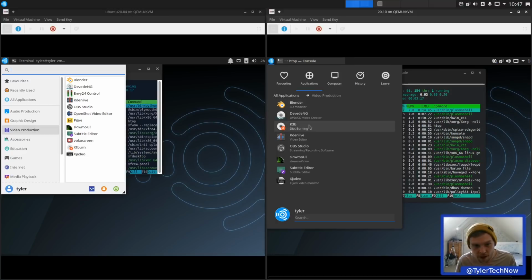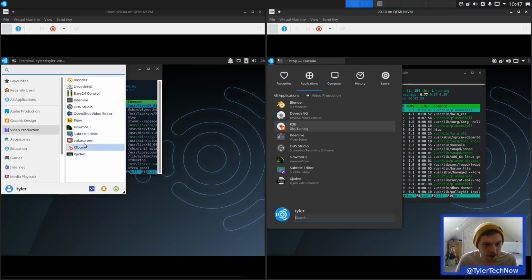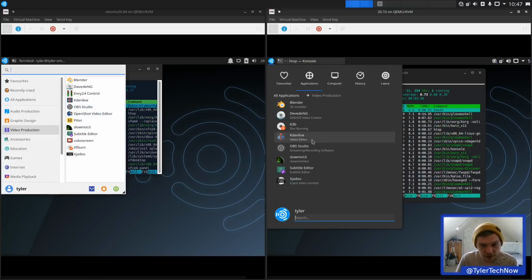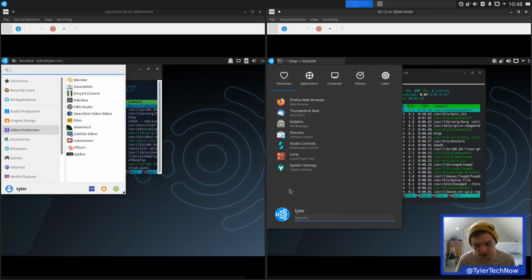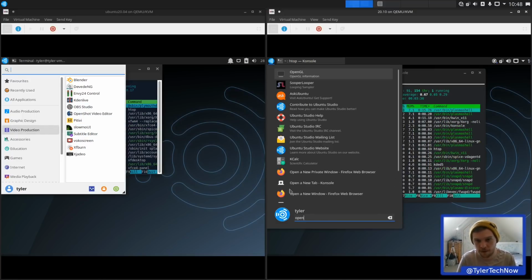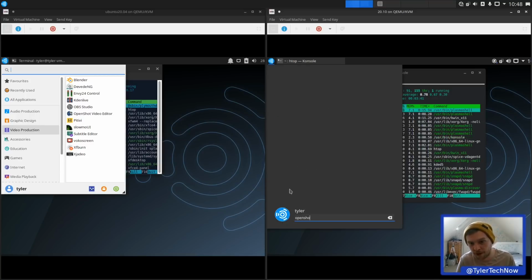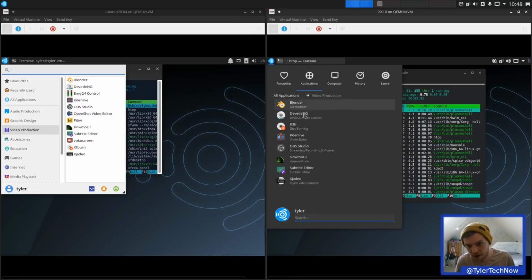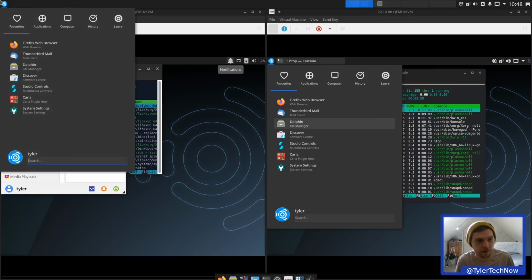Video production. Right, so we've still got Blender. We've still got this one here. We've got K3B on here. Can't see it on there, but it might be in a different sort of application category. So Kden Live, we have Kden Live, OBS Studio is there. No OpenShot on the new version, though it is on the older version. Let's just do a quick search in the... So no, so we now don't have OpenShot included. So we can install OpenShot because it... we will install OpenShot actually on the host. Let's do that now.